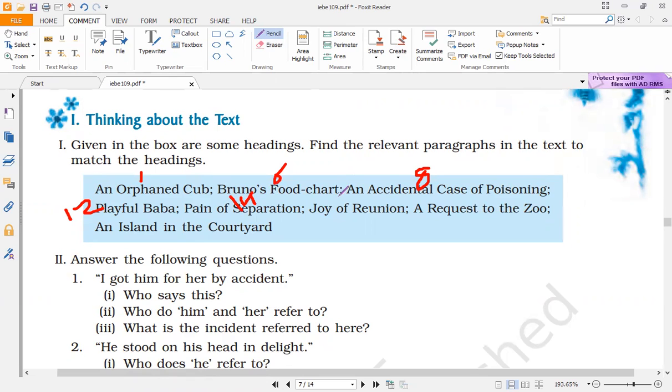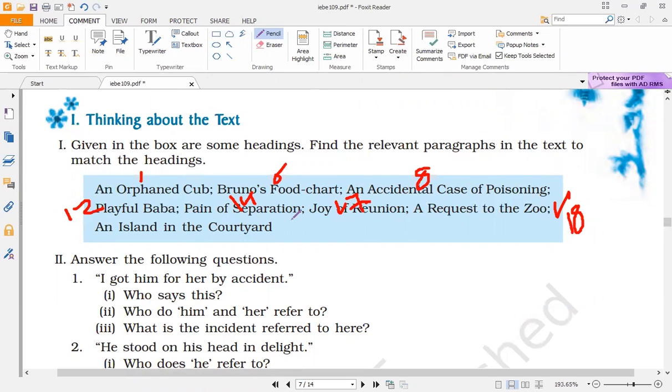Joy of reunion, when Bruno is reunited with the author's wife, you will find in paragraph 17. Request to the zoo, that means the request that was made to the curator of the zoo, is referred to in paragraph 18.